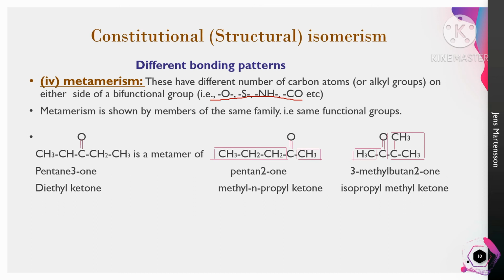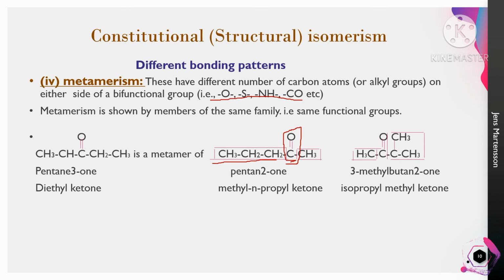See this second structure. Here the ketone group is attached to the second carbon, and on one side there is a methyl group and on the other side a propyl group. So the attachment of different alkyl groups is called metamerism.